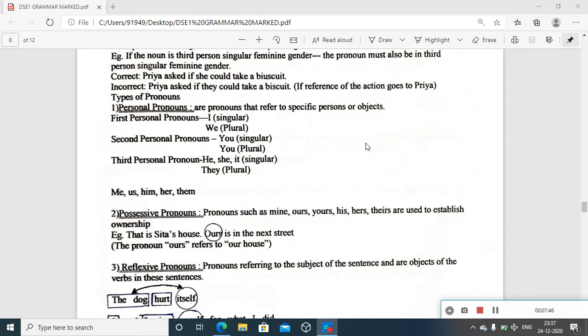Then we may have the question, how? So this is about replacing a noun. Then why can it be specific persons or objects always? We will come to that. We have different other names and different ways of replacing here. But with the personal pronouns, we have mainly three categories, three types. We don't have to go to some extreme level of categorization, but with reasonable reasoning, we can understand this. So, first, the first personal pronoun.